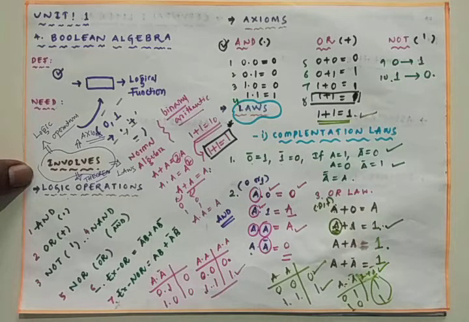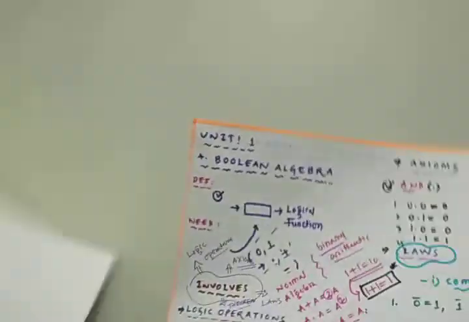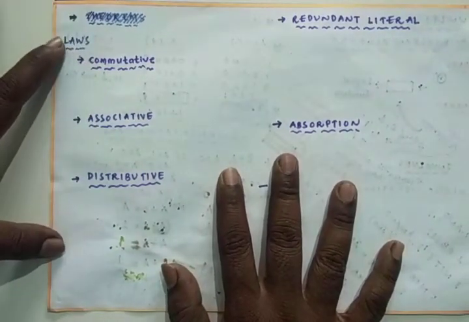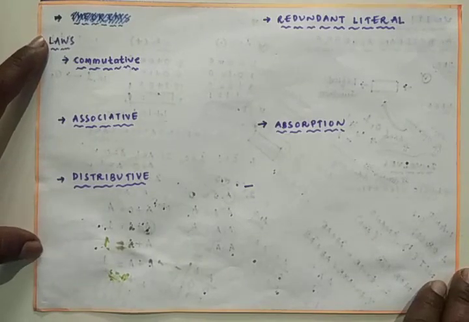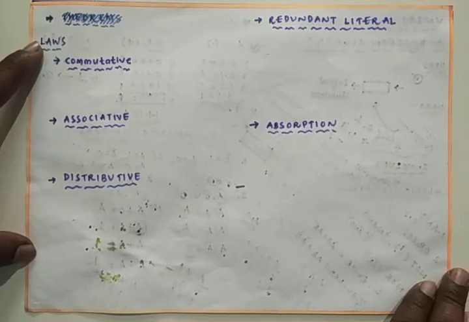Next, we studied some laws, in which the first was the complementation law, the second was the AND law, and the third was the OR law. Then I am going with the next laws in Boolean algebra. In the last classes we studied the complementation laws, that is 0 bar is 1 and 1 bar is 0, and a double bar is equal to a.